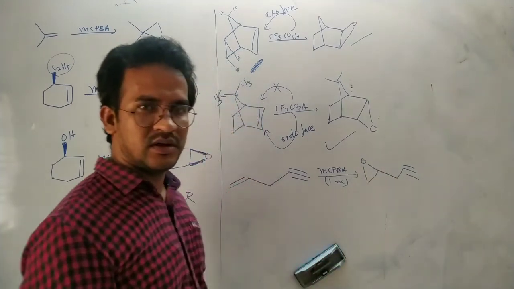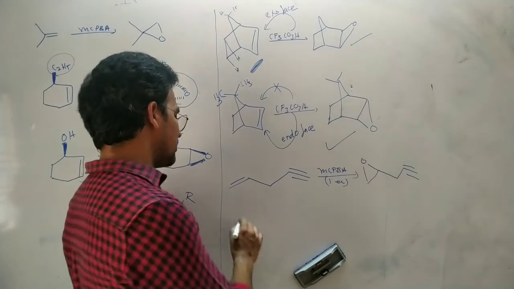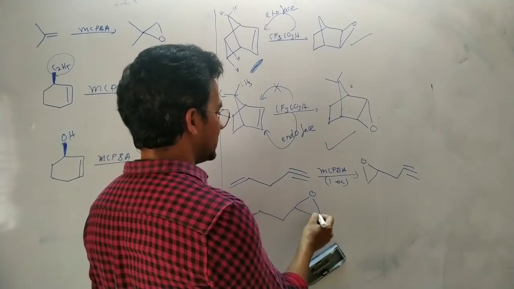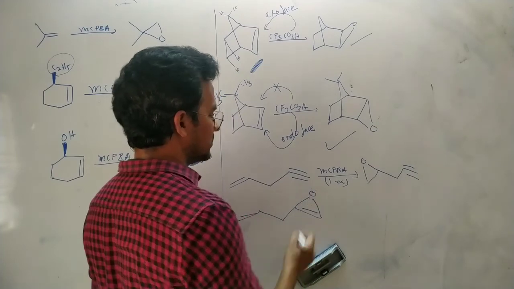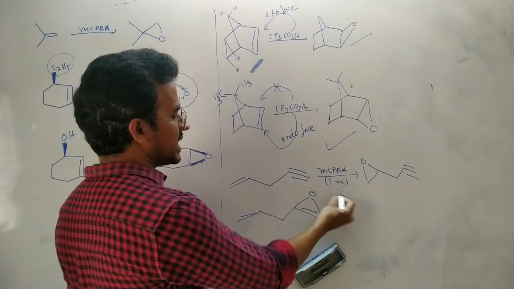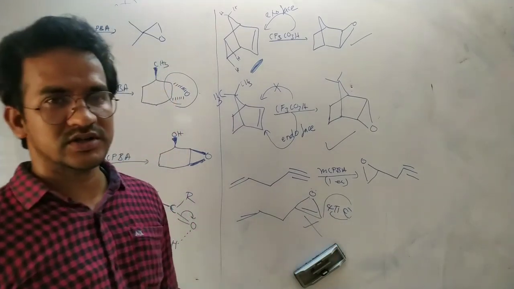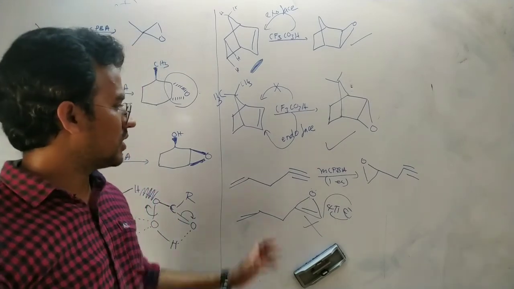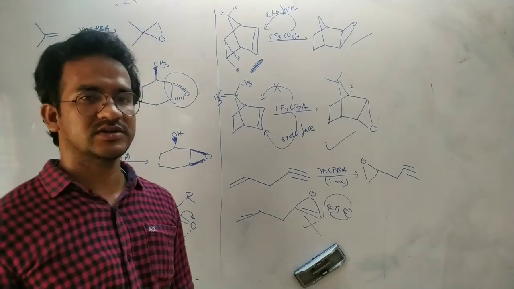We know that. If you take epoxidation of alkynes, we will get an anti-aromatic product. How many electrons? 2 electrons here, 2 electrons here, 4 pi electrons, anti-aromatic. That's why epoxidation of alkynes is very difficult, so alkenes are easily epoxidized.